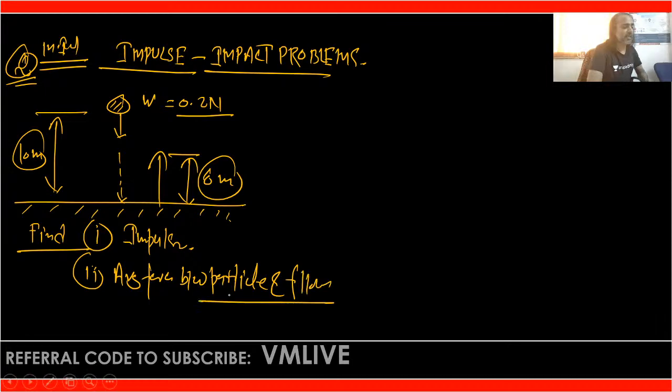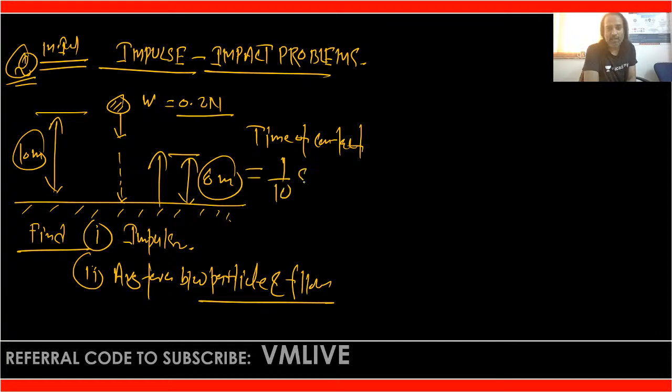These two things are important, we have to find. And one thing is there here: the time during which they are in contact, the time of contact, is given as 1/10 of a second. This is given. I think everyone got the question.